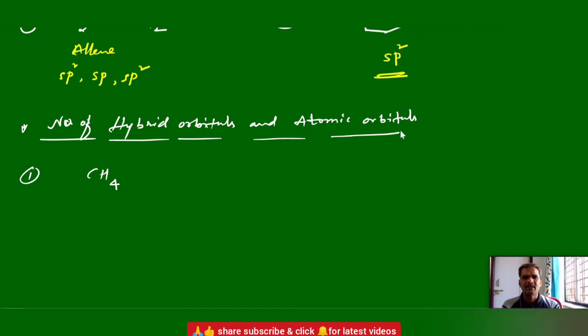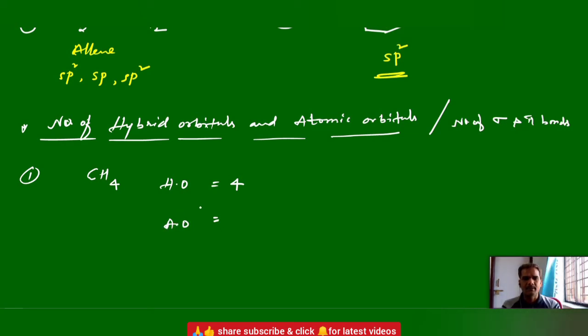Now tell me about methane. Simultaneously, you can identify the number of sigma and pi bonds also. Sometimes they will ask you the question, number of sigma and pi bonds. This is also very important. Methane, tell me first the hybrid orbitals. 4, sir. Because the central carbon atom undergoes sp3 hybridization, and sp3 hybridization means 4 hybrid orbitals. And atomic orbitals are pure orbitals.